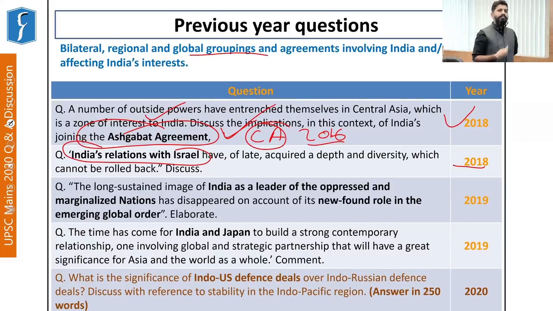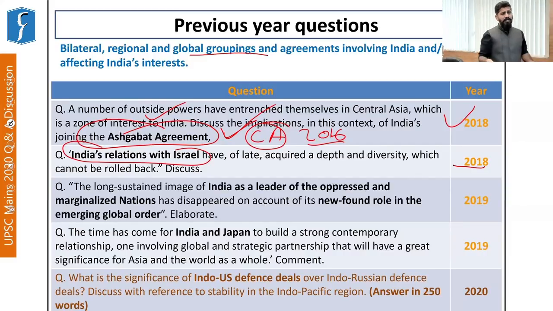Now, why is Israel so important? We note that Israel is surrounded by mostly adverse nations which are anti-Israel, right? And they support the cause of Palestine. India also has a similar geographic location. We are surrounded by Pakistan, which is an adverse neighbor. We are also surrounded by China, which is an adverse neighbor. Now, Israel has been handling its issues so properly, it has a good amount of defense or military might, and that can come in handy for India, right? So that is how you interlink things, okay?